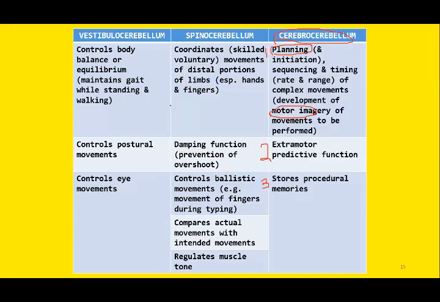And the last part is the cerebrocerebellum, which is considered for the planning, sequencing, and timing of the complex movements. Not only does it plan and program the movement, but it predicts the movement as well. And some sort of procedural memory is also stored within this portion of the cerebellum.